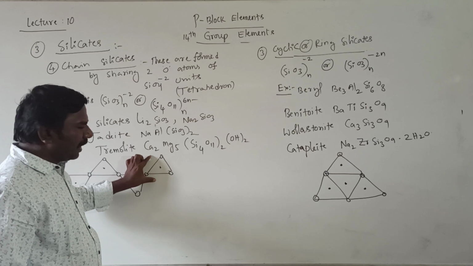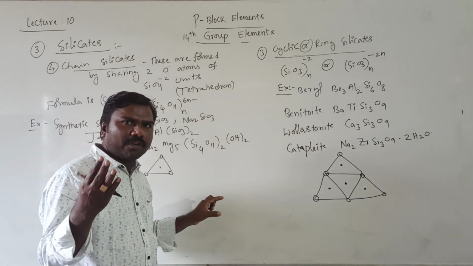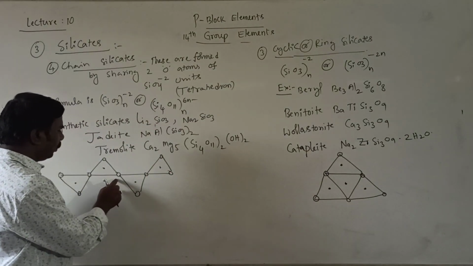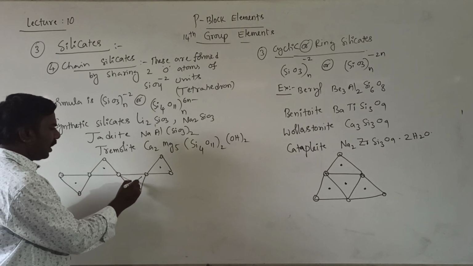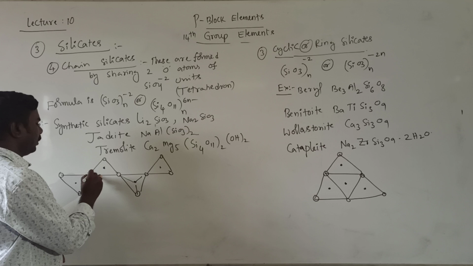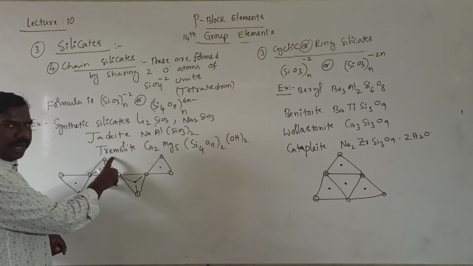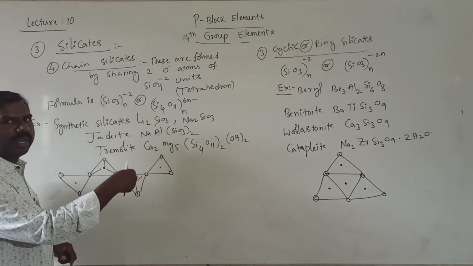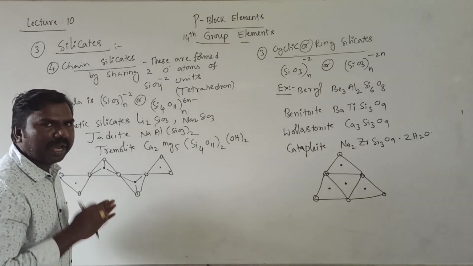Each and every tetrahedron contains 4 oxygens. Among them, 2 oxygens of each tetrahedron are shared with 2 other tetrahedra. Yes, it is one tetrahedron; 2 oxygens are joined to other tetrahedral units.